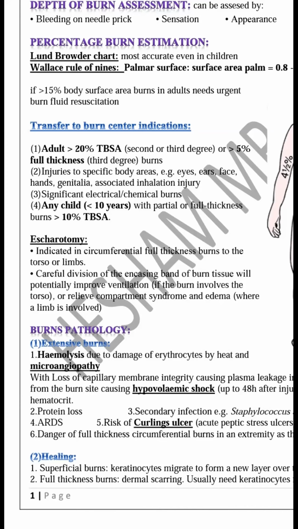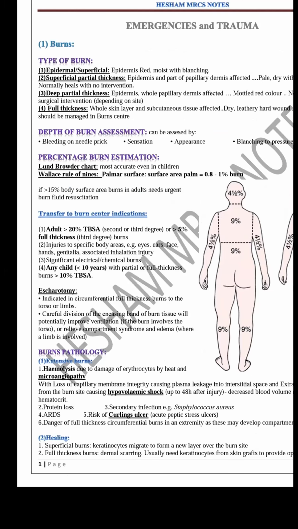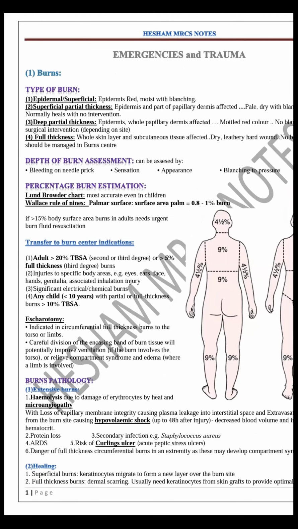Okay, then also we have acute gastric dilatation, and this is commonly asked, post-burn acute gastric dilatation. Also, Curling ulcer. These are peptic stress ulcers due to desquamation of the epithelium of the stomach. We have Curling ulcer and Cushing ulcer. Both of them are peptic ulcers. Curling ulcer occurs with burn. Cushing ulcer occurs with head trauma or increased intracranial pressure.